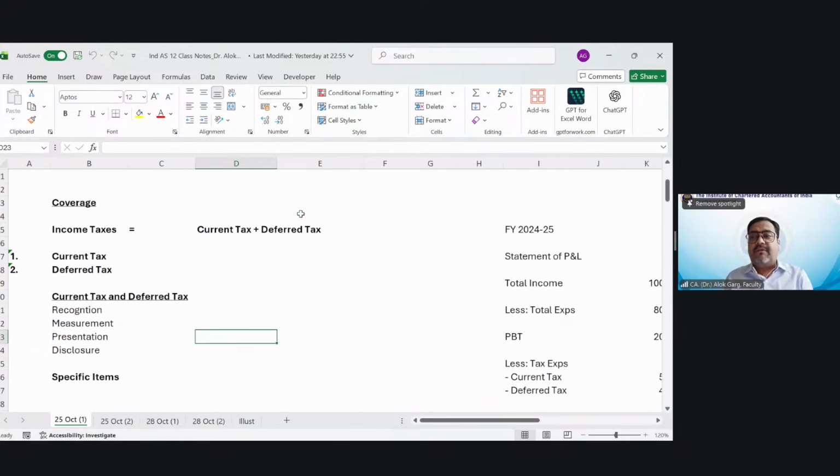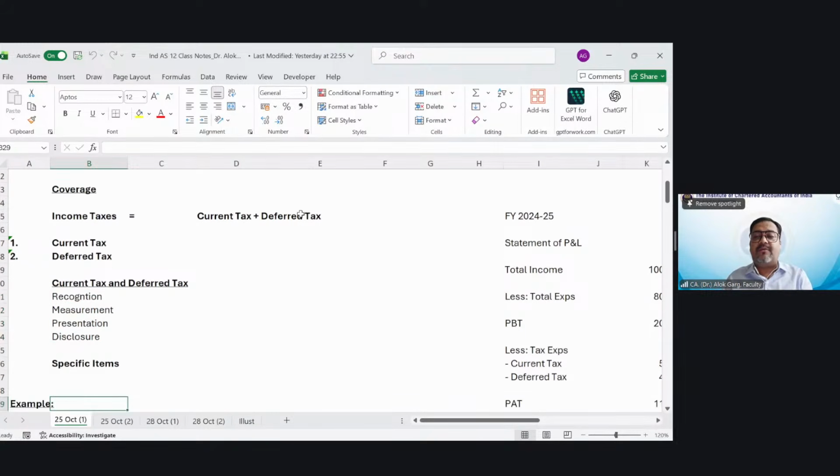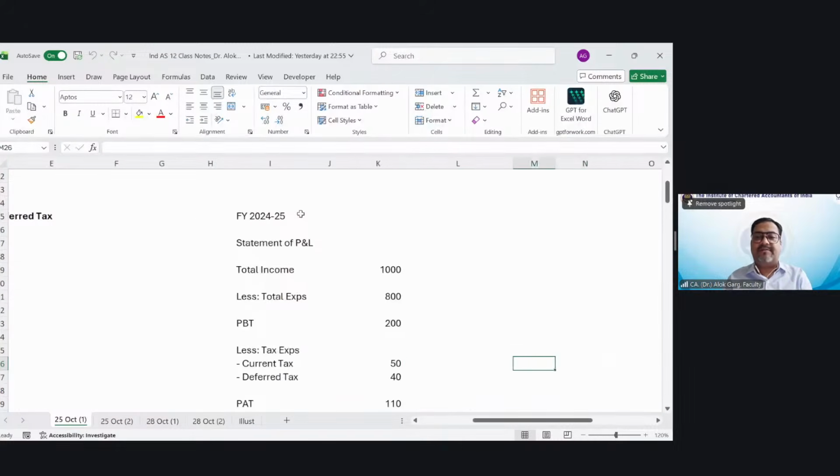So we will be discussing recognition, measurement, presentation, and disclosure of current tax and deferred tax, and we will talk about some specific items also.